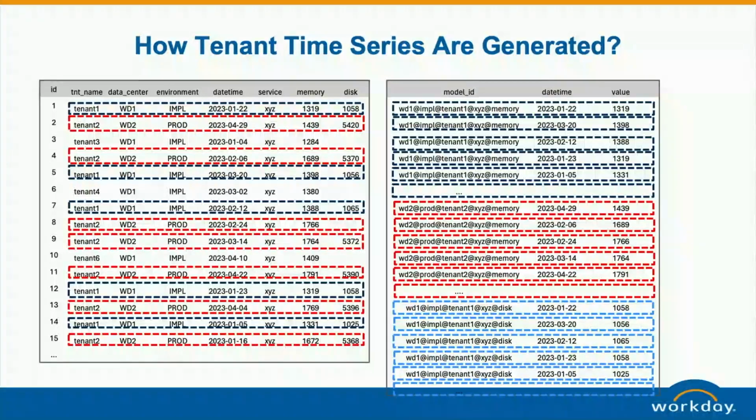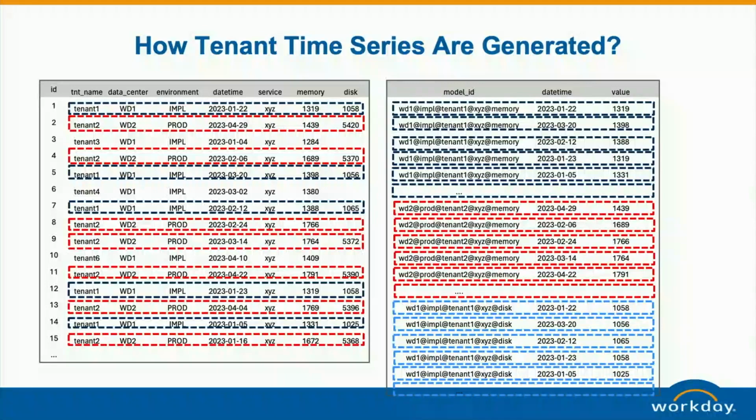So for example, here we can see the data is sitting in this table, and the model ID is a combination of data center, environment, tenant name, and also service type. And the metric I want to forecast, for example, could be memory or disk size. Then the formatting task extracts the data to formulate the model ID.